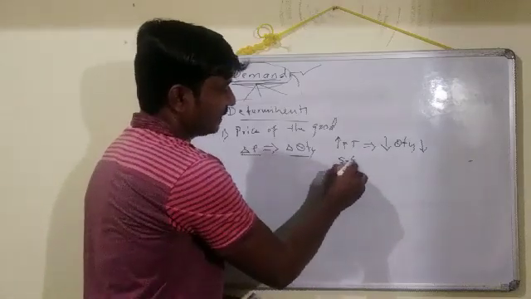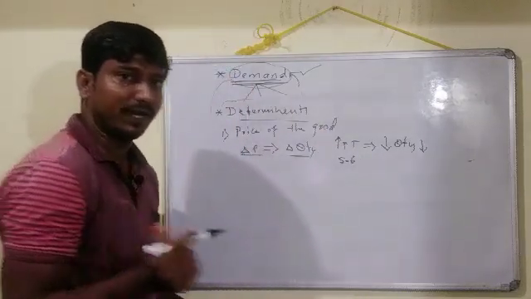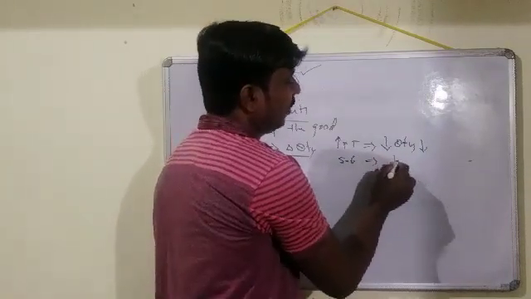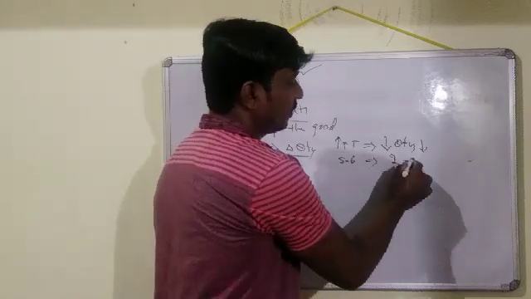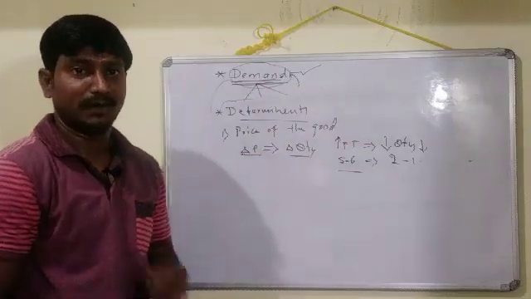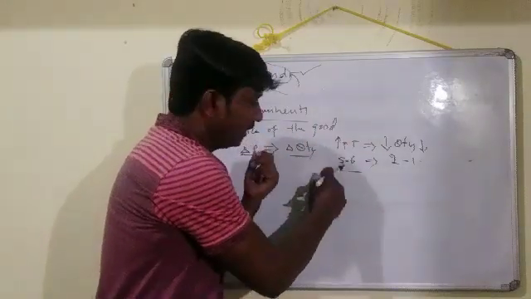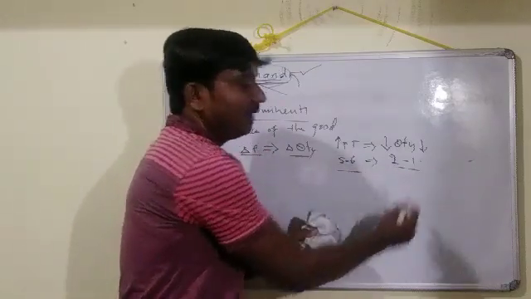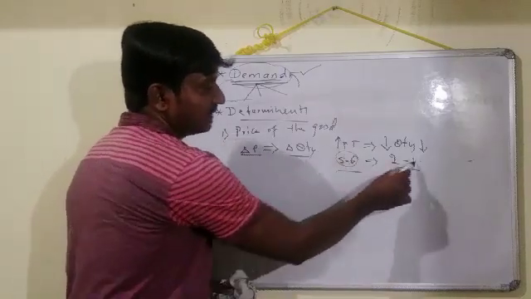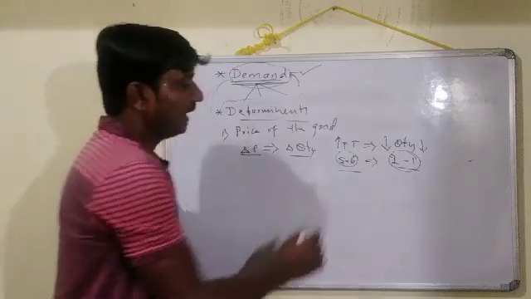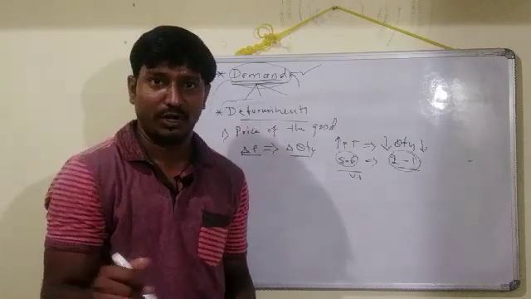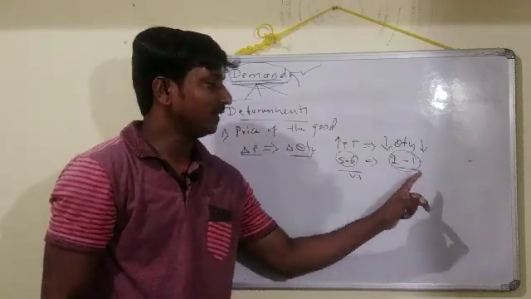So if the price of coffee or tea increases from 5 to 6, then the quantity, earlier we used to drink 2 cups of tea, decreases to 1 cup of tea here. Now you just compare here from price to the quantity demanded. If there is an increase in the price of a commodity from 5 to 6, then the quantity demanded decreases from 2 cups to 1 cup. So this is how, if there is an increase in the price, there will be a decrease in the quantity, and vice versa. Vice versa, which means if the price decreases from high point to low point, then the quantity is going to increase from low point to high point.